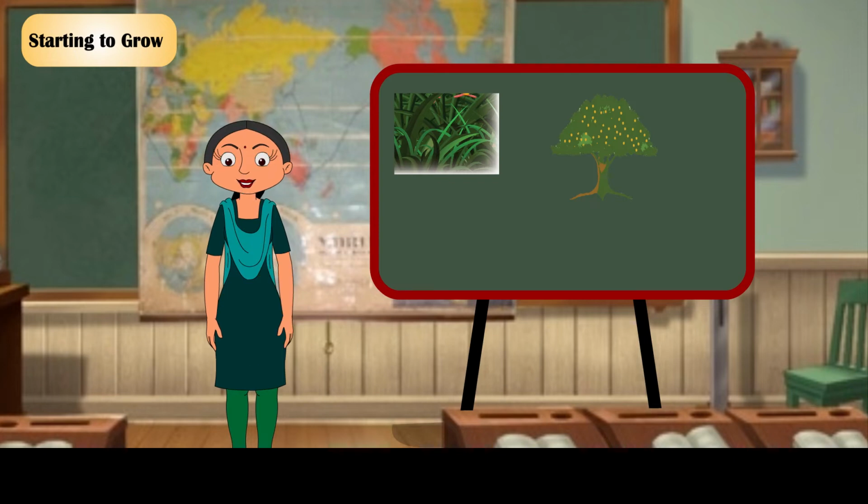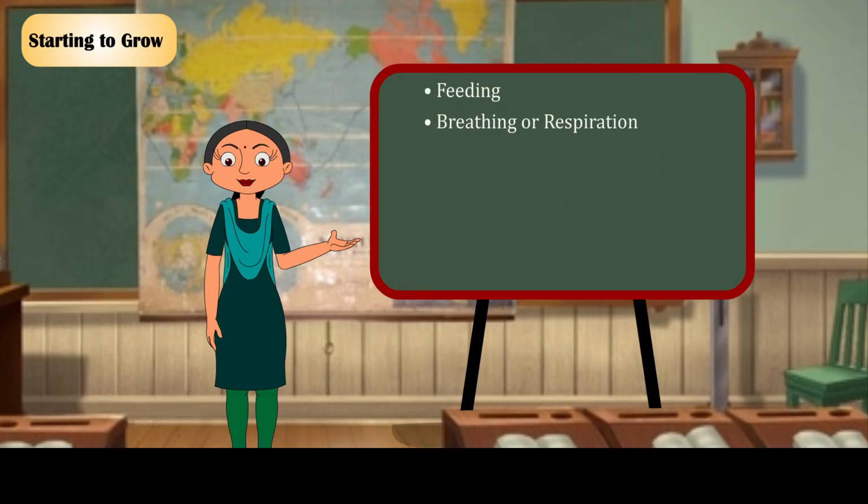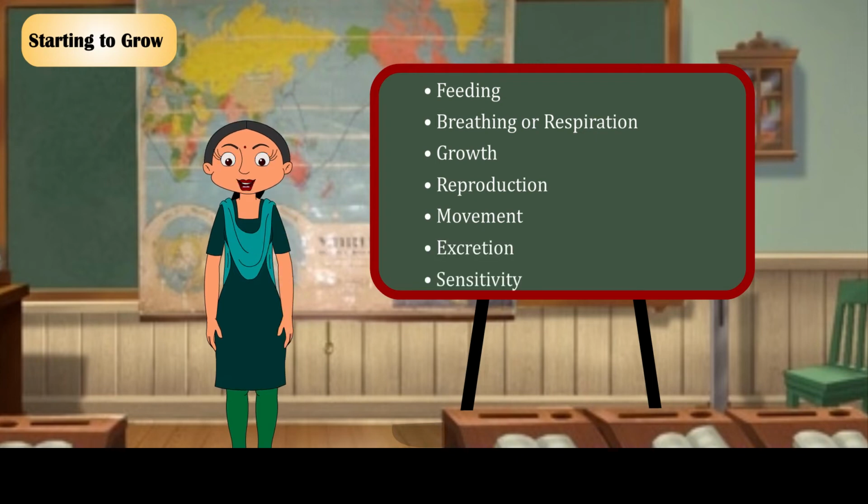Sometimes it is not so easy to decide. Plants are living things, but they do not play with balls or fly. If something is living, it will carry out all the 7 activities shown below. The 7 characteristics of living things: feeding, breathing or respiration, growth, reproduction, movement, excretion, sensitivity.